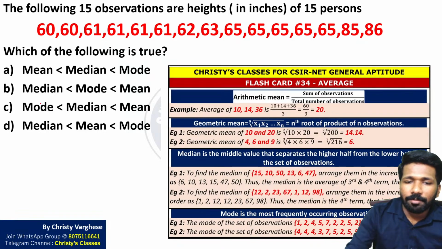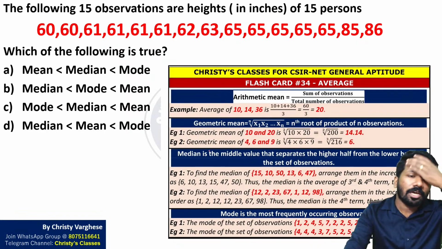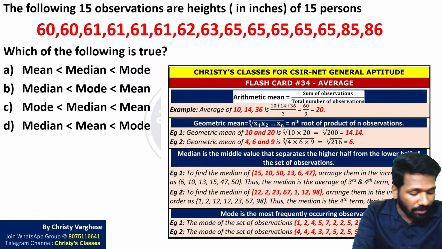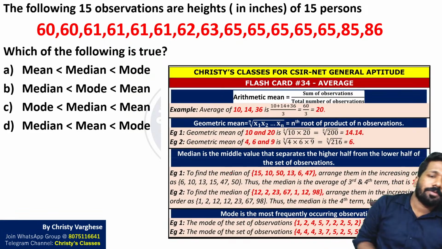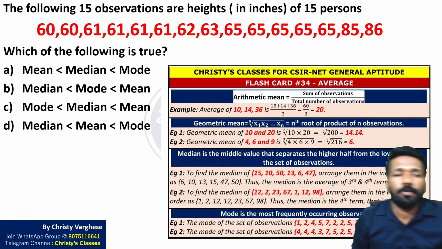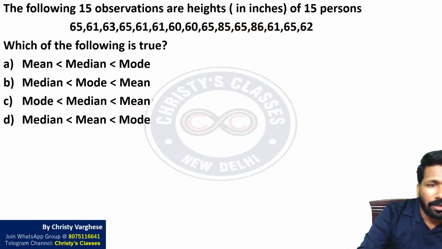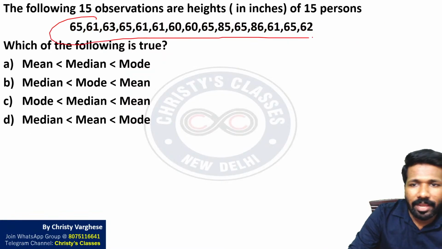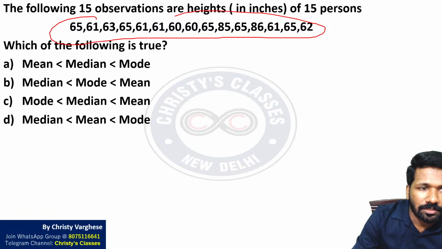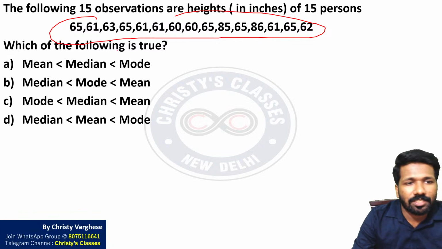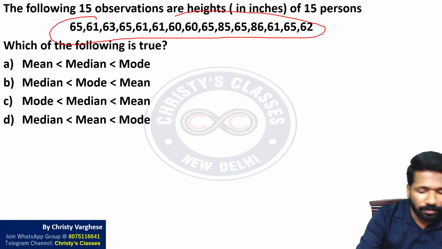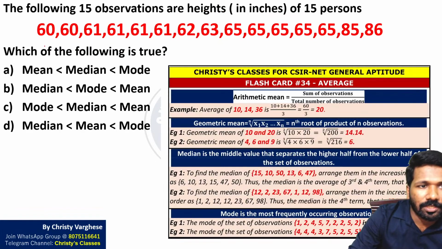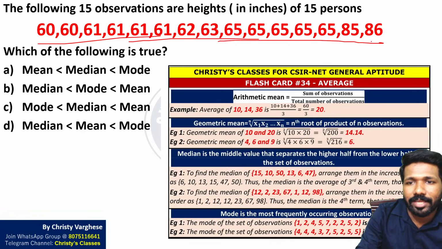So arithmetic mean, geometric mean, median, mode, these four concepts should be clear. Standard deviation and variance are also important, but in this question these three points are important. So first of all, the values are written like this, but I am writing them in increasing order, so that it is easy to find the median and the mode. Written in increasing order, this is how it will look.